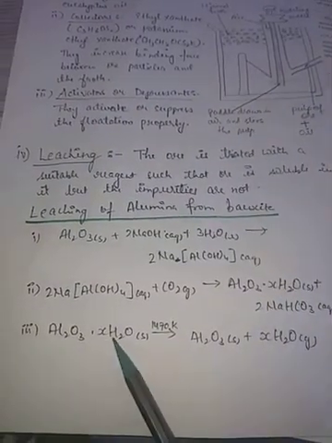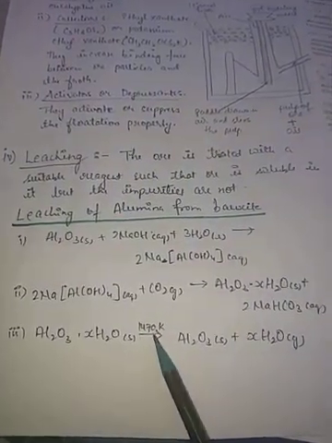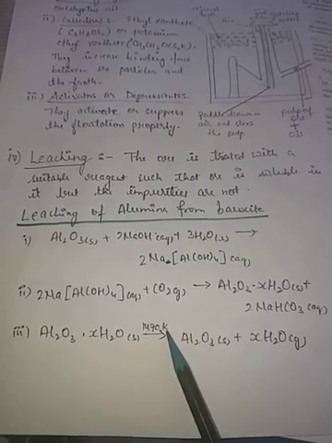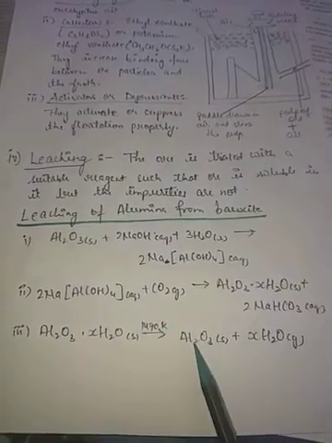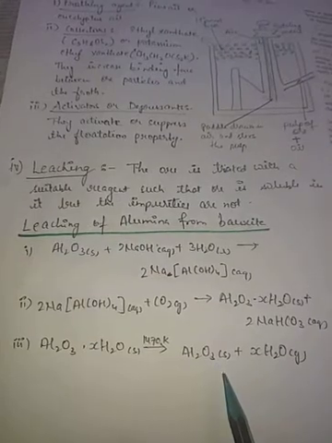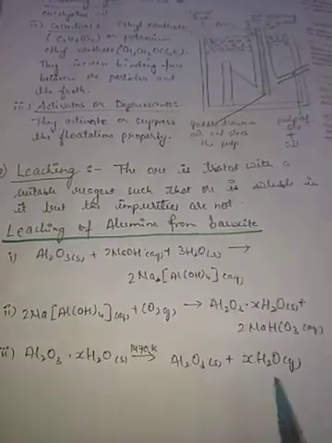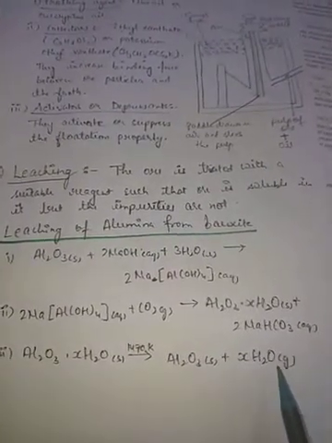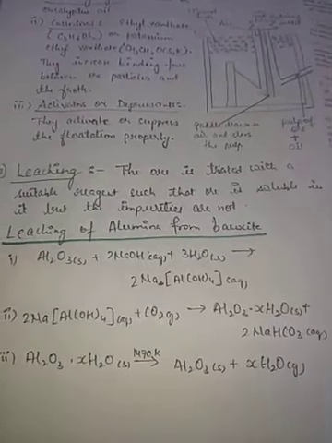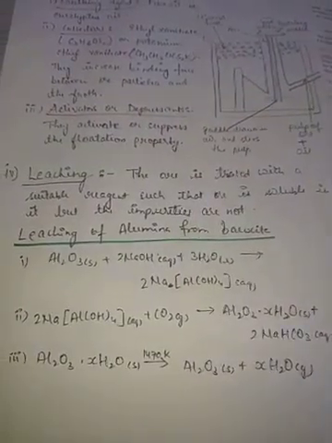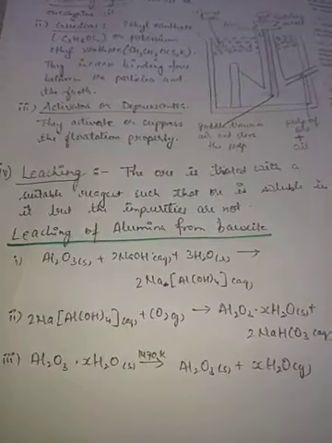This solid we will take, and it is heated to a higher temperature, that is 1470 Kelvin, and upon heating it, we will get solid Al2O3, that is alumina, and water will be evaporated in the form of vapors. So this was about the concentration of the ore. Thank you.